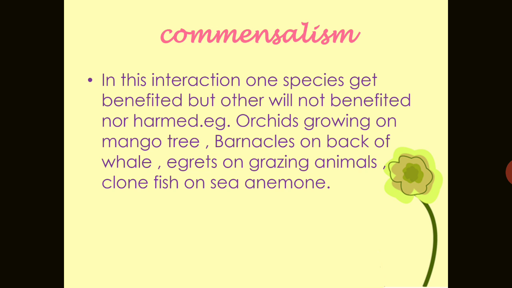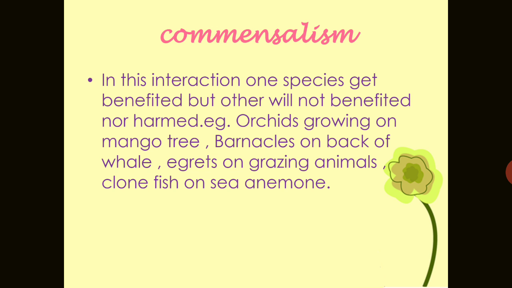And one very good example is the clownfish on the sea anemone. The clownfish is a very small fish that lives among the sea anemone. It gets protection from predators, which stay away from the stinging tentacles of the sea anemone, because the sea anemone has stinging tentacles. And in the case of the egrets, they are found on the cattle.